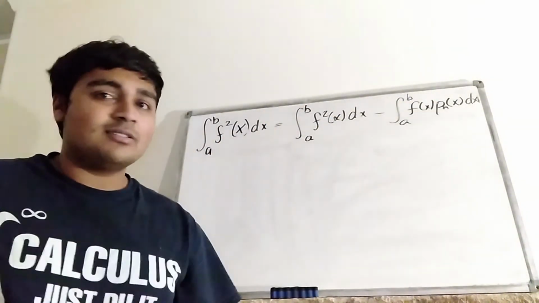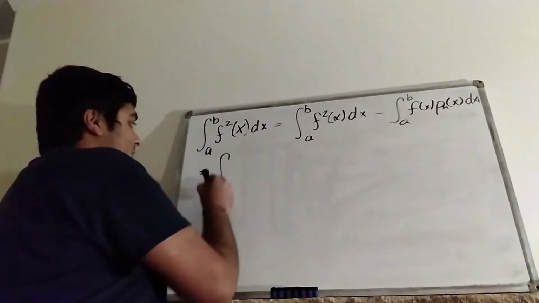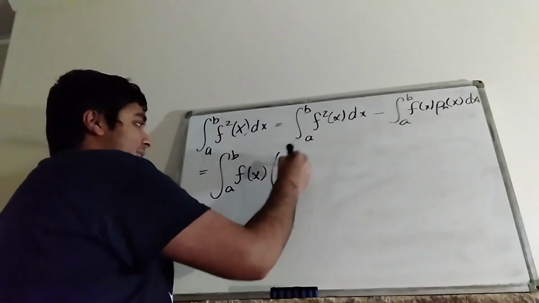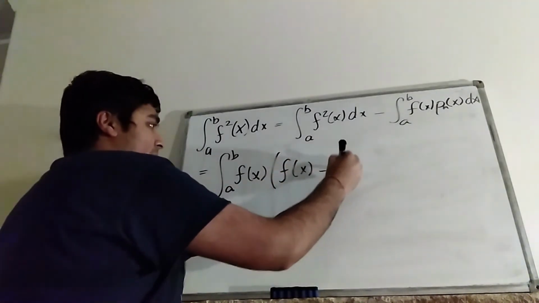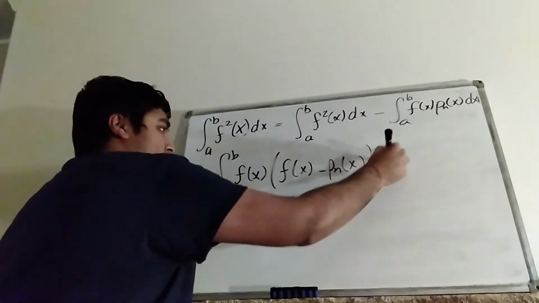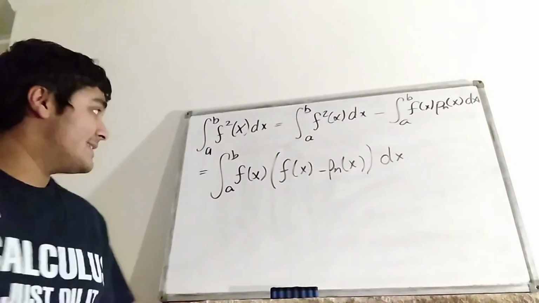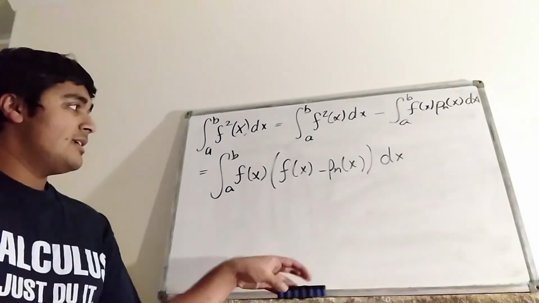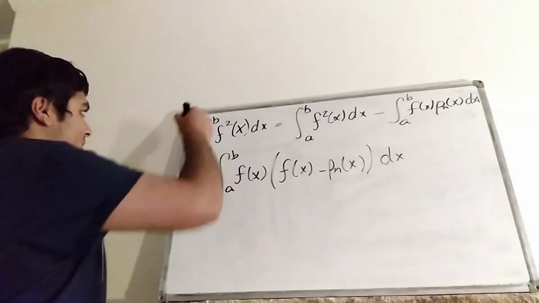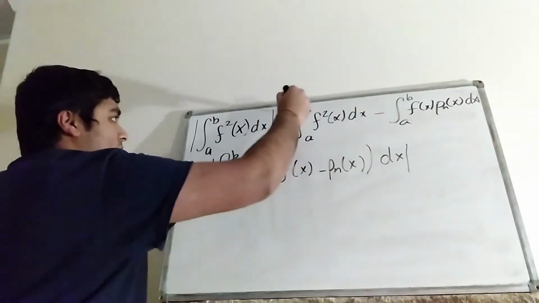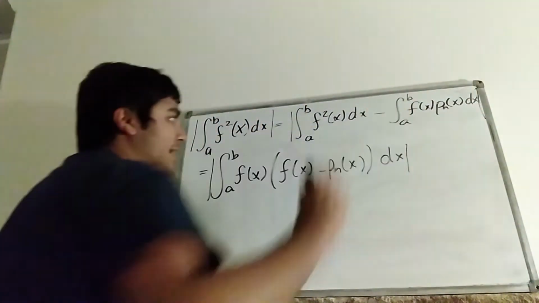Now bringing everything under one integral, this is equal to the integral from a to b. I can factor out a f of x, then that's f of x minus Pn of x dx. Okay, so we get the integral from a to b of f squared of x dx is equal to this guy here. Now what I want to do is take magnitudes of everything, so this thing here is equal to the magnitude of this thing here. It's also equal to the magnitude of this thing here.